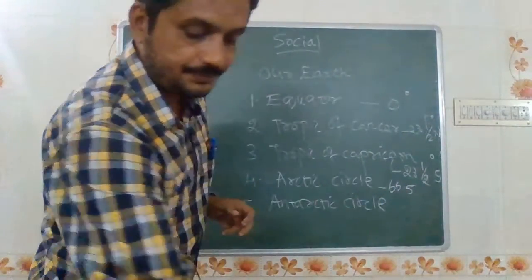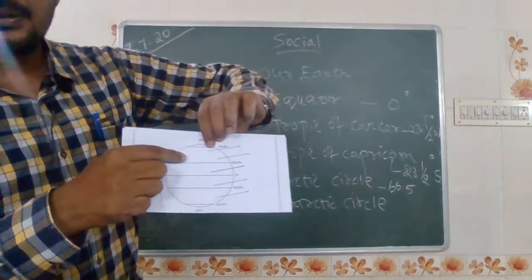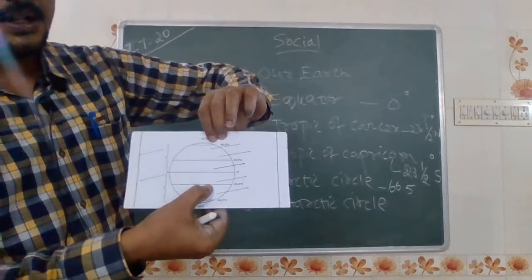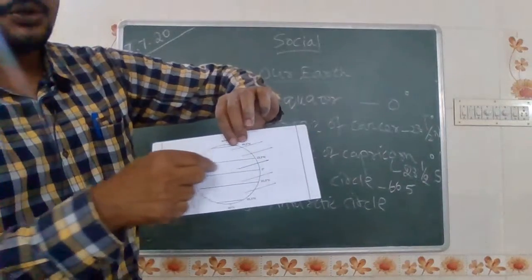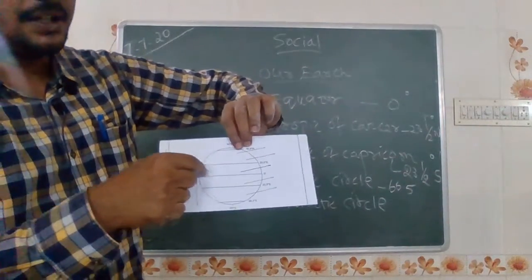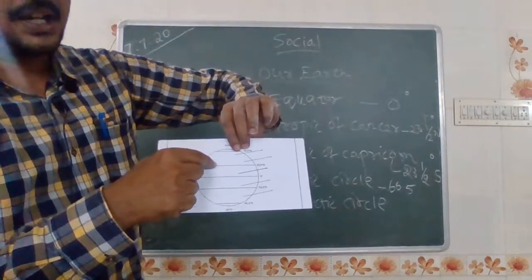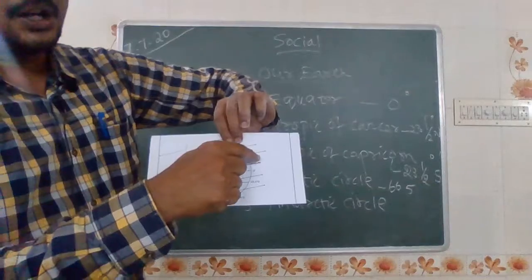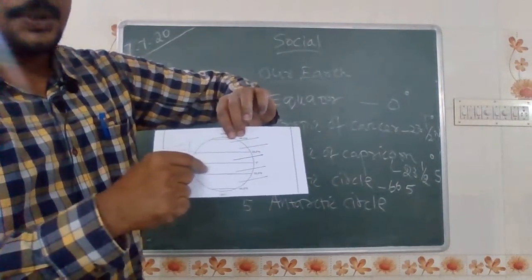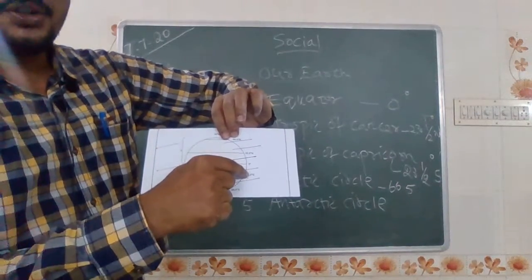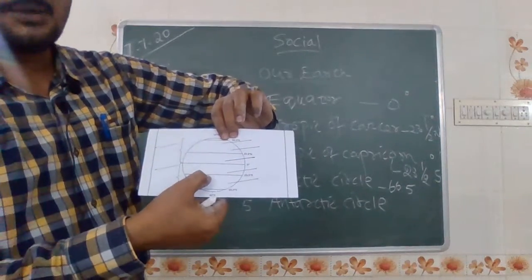Again, I am showing the picture. See, this is the Tropic of Cancer, 23.5 degree north, and this is the Tropic of Capricorn, 23.5 degree south. This is the central line passing through the latitudes and longitudes, again I am telling you, the equator. Equator lies at 0 degree. Tropic of Cancer lies in the north direction at 23.5 degree. Here this is the Tropic of Capricorn. The degree is the same, 23.5 degree, but it lies in the south direction.